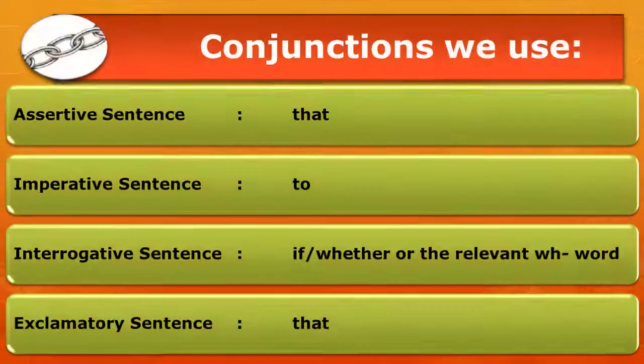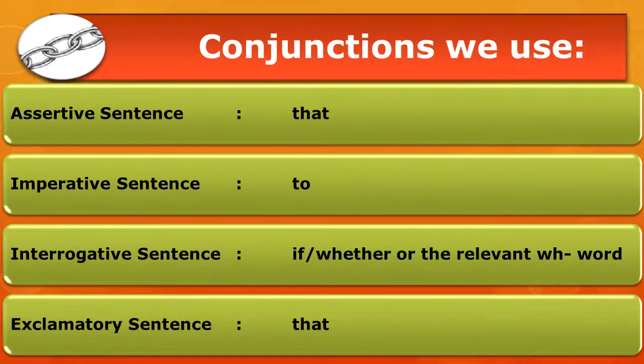Now let's have a quick recap of the conjunctions we use while joining the reporting speech and the reported speech. If it is an assertive sentence, then the conjunction that we use is that. And if it is an imperative sentence, the conjunction we use is to.